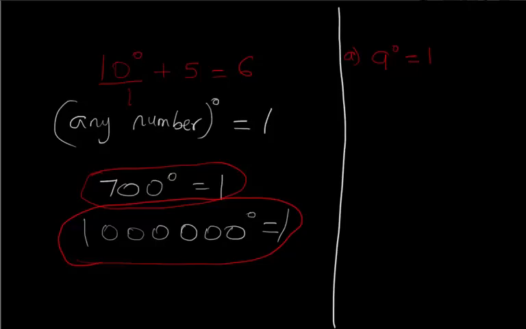So in essence, they're asking you to do 1 plus 5, which is equal to 6. Also, if it was 1000 raised to power 0 plus 3, don't worry yourself. Everything is 1. 1 plus 3 equals 4.